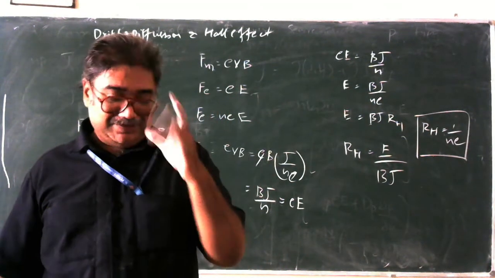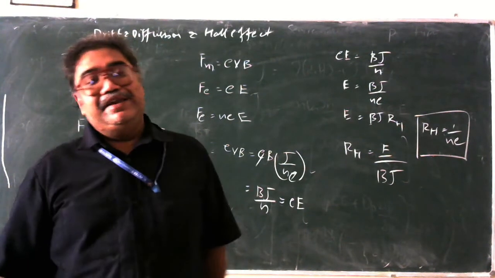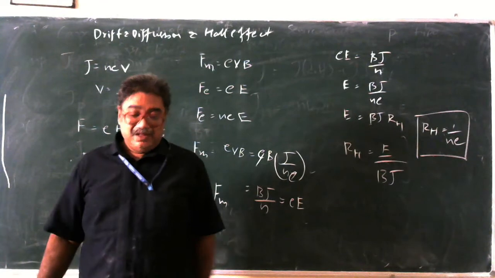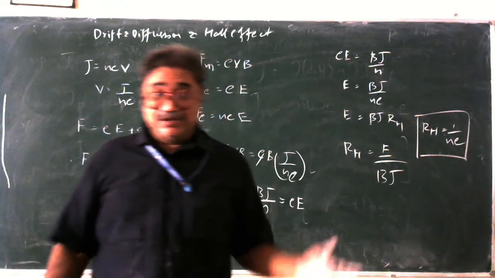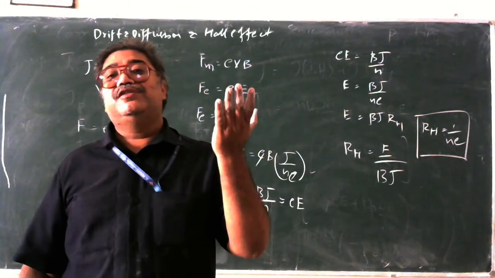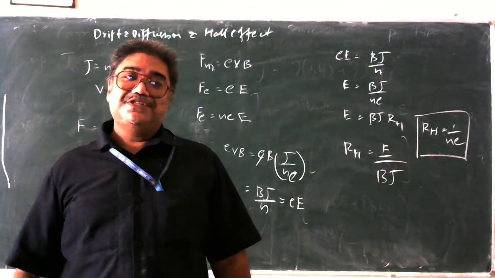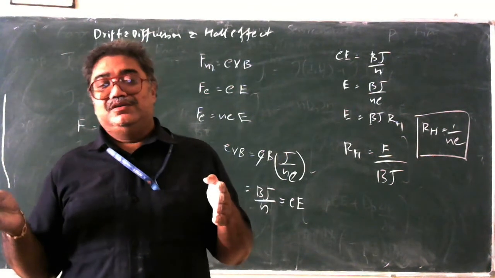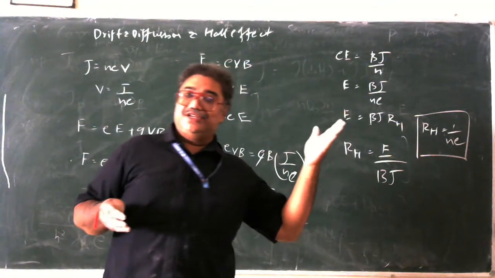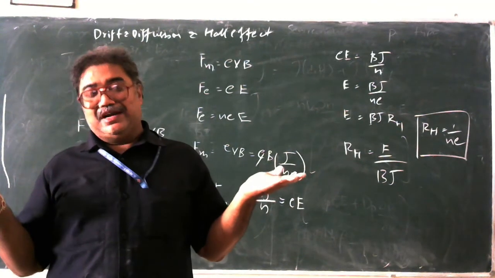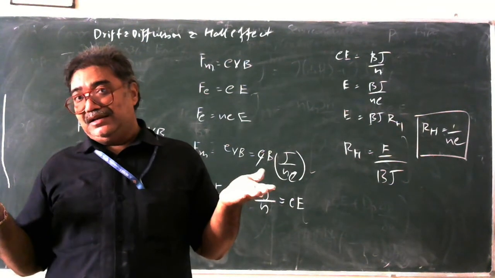Why? Because it's very simple. Why is it happening? Because when you are applying the electric and magnetic field, the drift current is getting generated. Why is the drift current generated? Because now we are applying some field, and this field makes the charge carriers move according to the field applied. What is diffusion, which happens normally to make sure the concentrations are equal? When the charge carriers move from a higher concentration to a lower concentration, so that the charge carriers are maintained at equilibrium, we call that diffusion current.